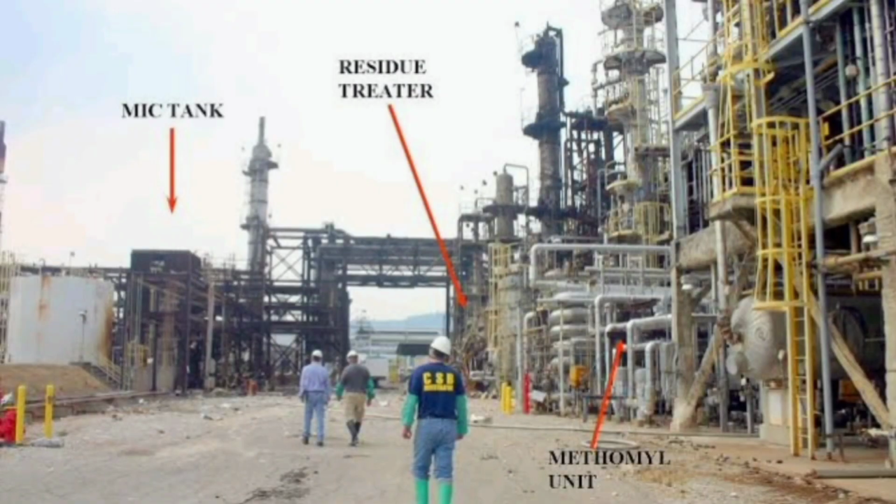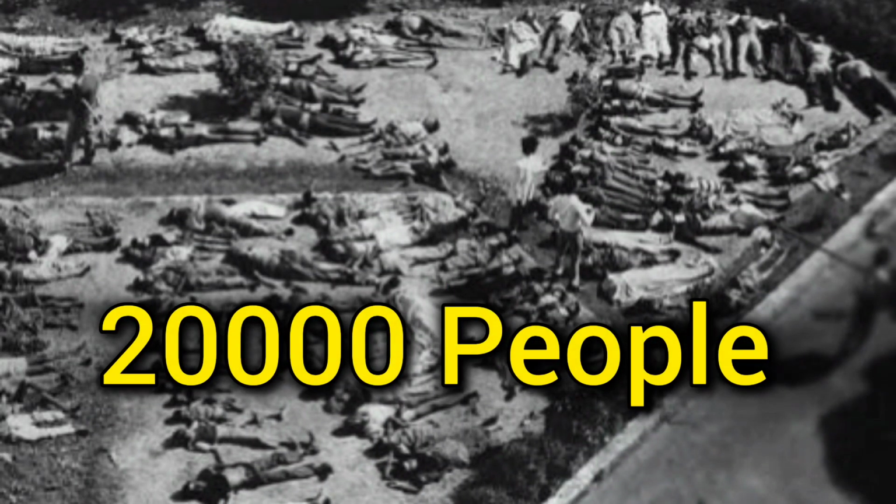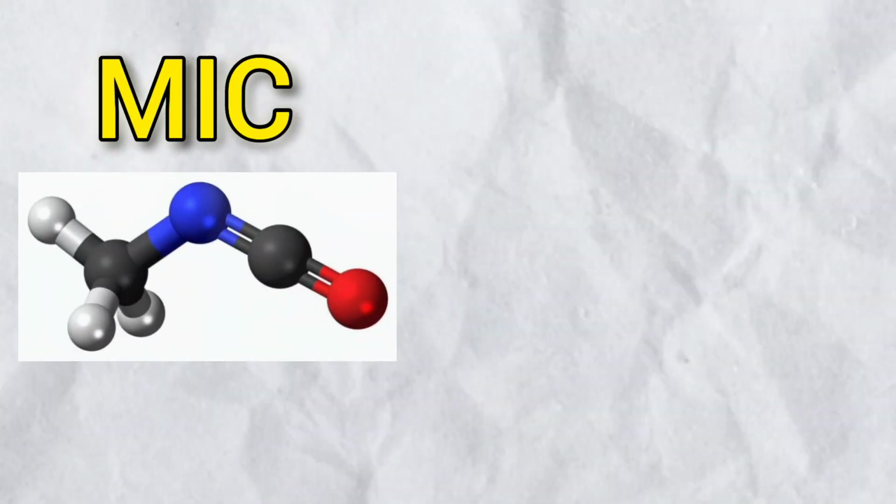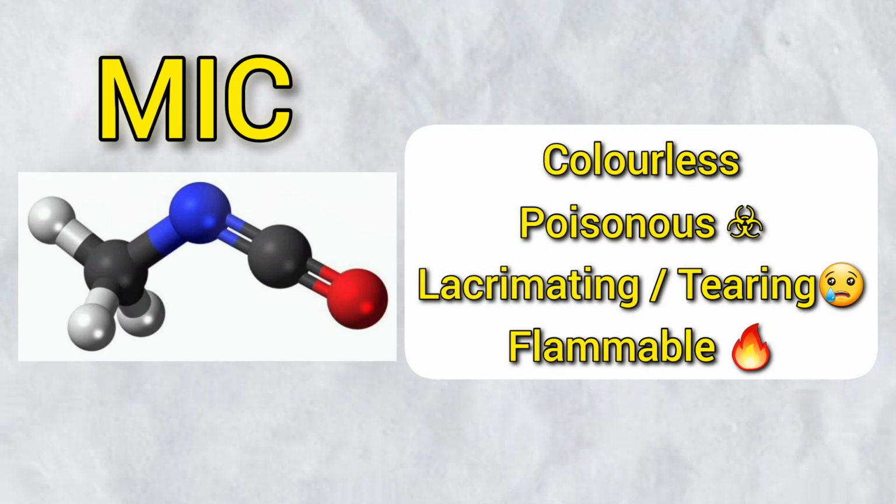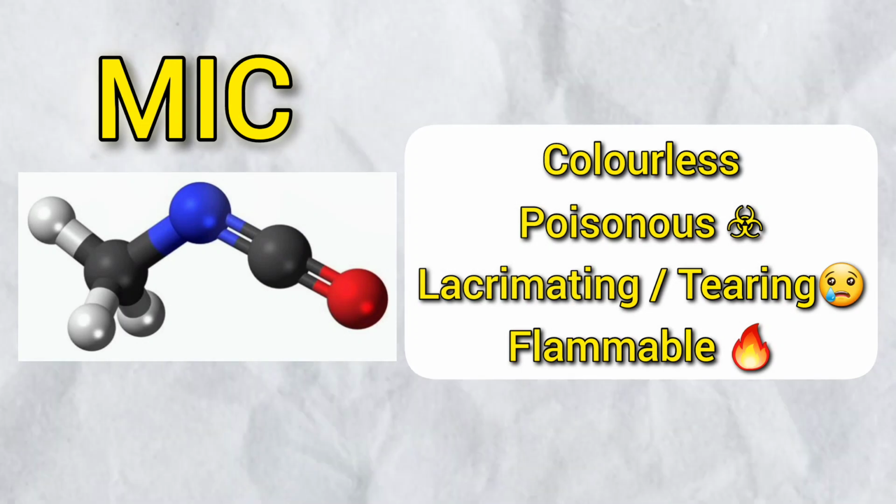As an extremely toxic and irritating compound, it is very dangerous for human health, and it is the principal toxicant involved in the infamous Bhopal Gas Disaster, which officially killed around 20,000 people. So, methyl isocyanate is a colorless, poisonous, lacrimating, means tearing, and flammable liquid which reacts with water and produces a huge amount of heat. And in the case of the Bhopal Gas Disaster, this water and MIC reaction caused the main disaster.